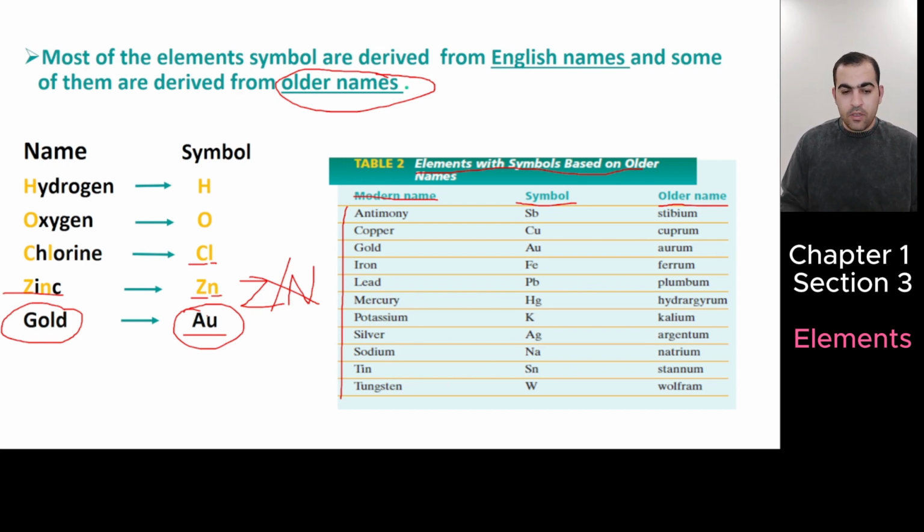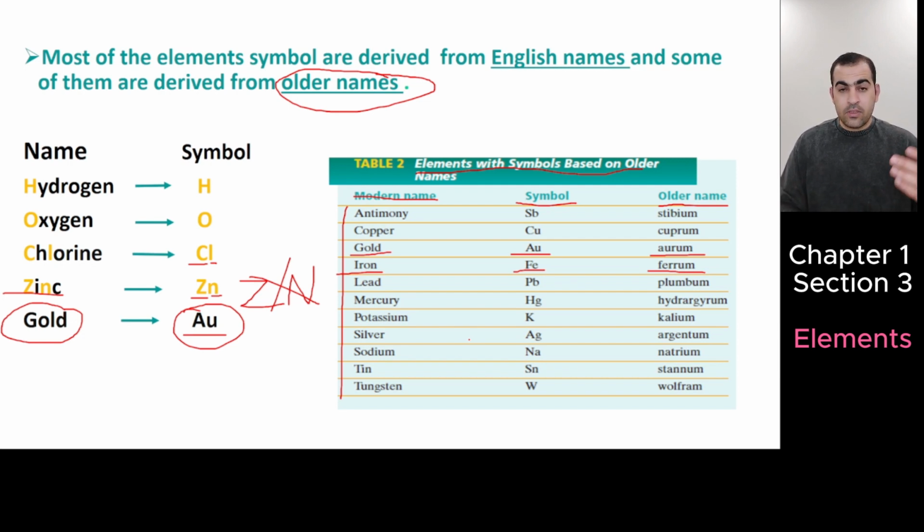For example, gold. Its symbol is Au, but it has not derived from the modern name. It has derived from the older name. The older name of gold is Aurum. Another example, iron. Its symbol is Fe, but it has not derived from the modern name. It has derived from its older name, ferrum. So guys, to memorize the symbols of these elements is a little bit more difficult than those